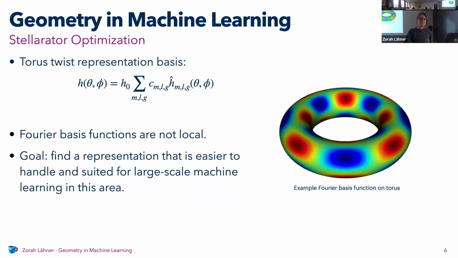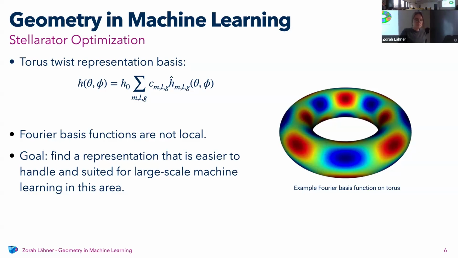And this Fourier basis is very good at representing smooth functions. And the reason why they're using this representation is that all the simulations that they do take this as input. So it makes sense for them to do that.